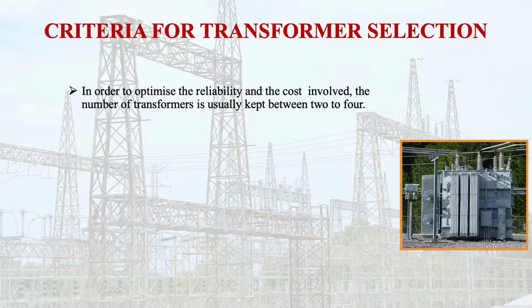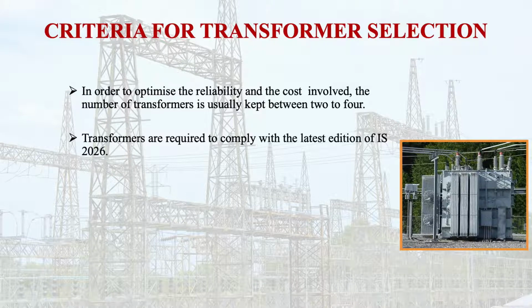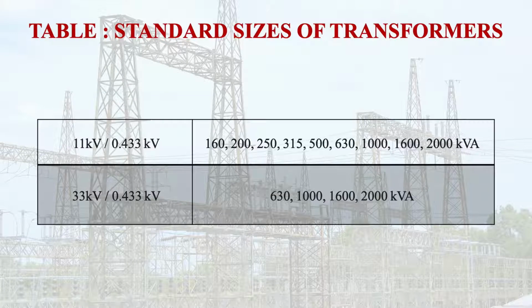In order to optimize the reliability and the cost involved, because if we increase the number of transformers, the cost involved is also increased, the number of transformers is usually kept between 2 and 4. Transformers are required to comply with the latest edition of the IS 2026. So the size specifications for the purpose are here.